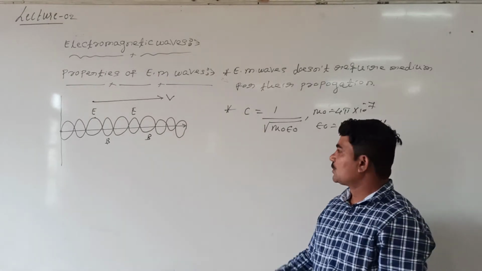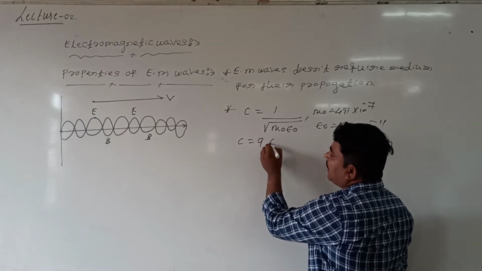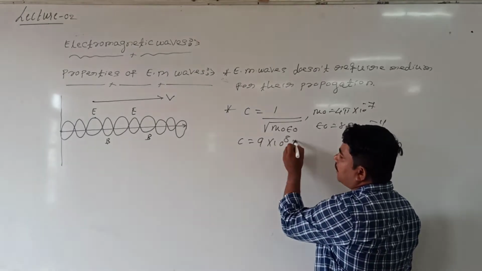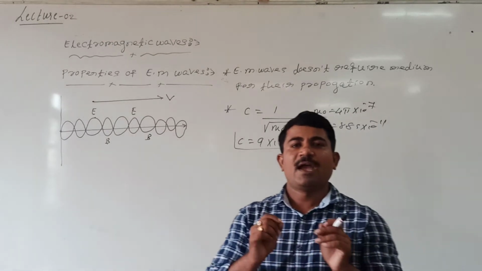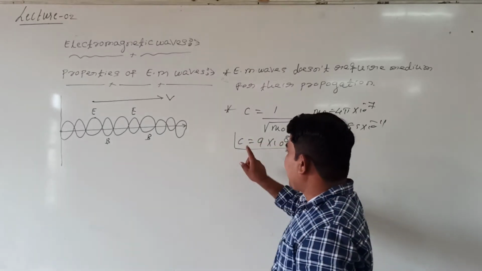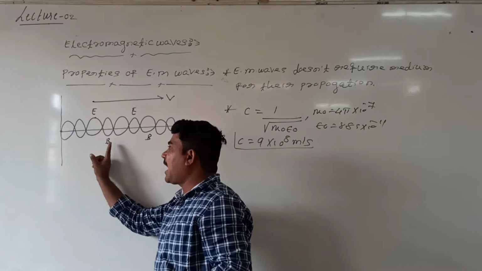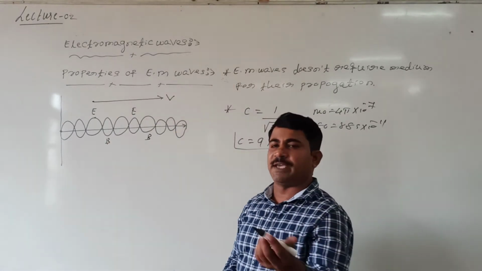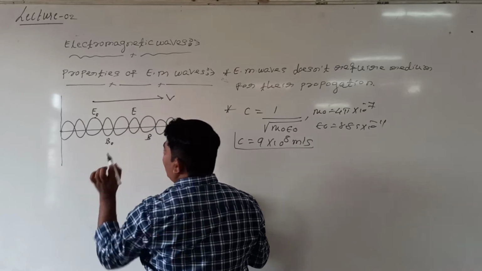Taking both values, what is the speed of light? The speed of light is of the order of 3 into 10 raised to 8 meters per second. That is nothing but the speed of light. I mean, an electromagnetic wave can travel with the speed of light. But this speed can also be related to the maximum value of the electric field and the maximum value of the magnetic field.